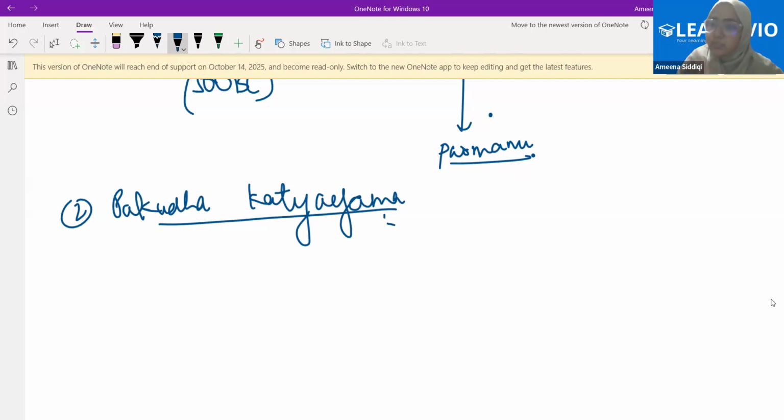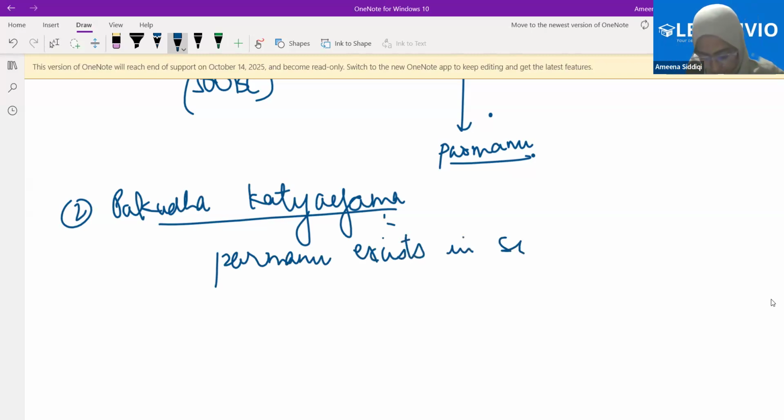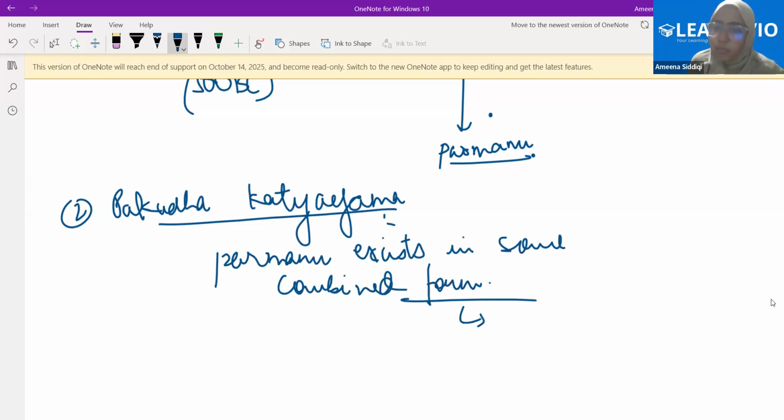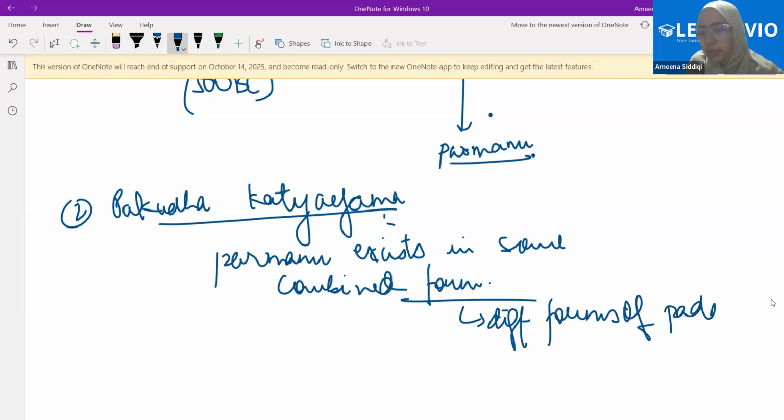So it is Parmanu which cannot exist alone; it exists in some combined form, and it is through these combined forms that we get different forms of matter. According to him, that was Padarth.